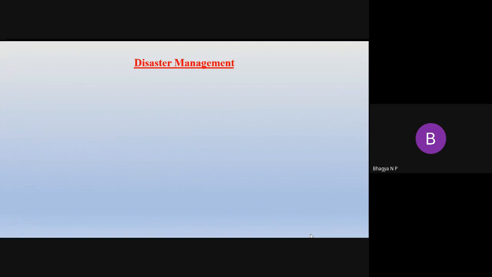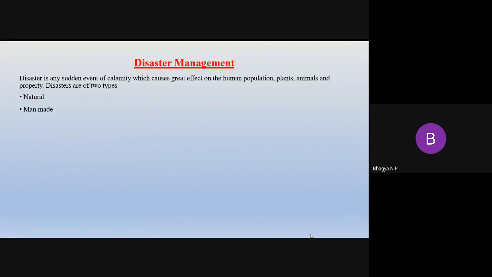The next is disaster management. What does disaster management mean? A disaster means a sudden change of climate. Once the climate changes, it causes a great effect on human populations, plants, animals, totally on the earth. There are two types of disasters: one is man-made and one is natural.